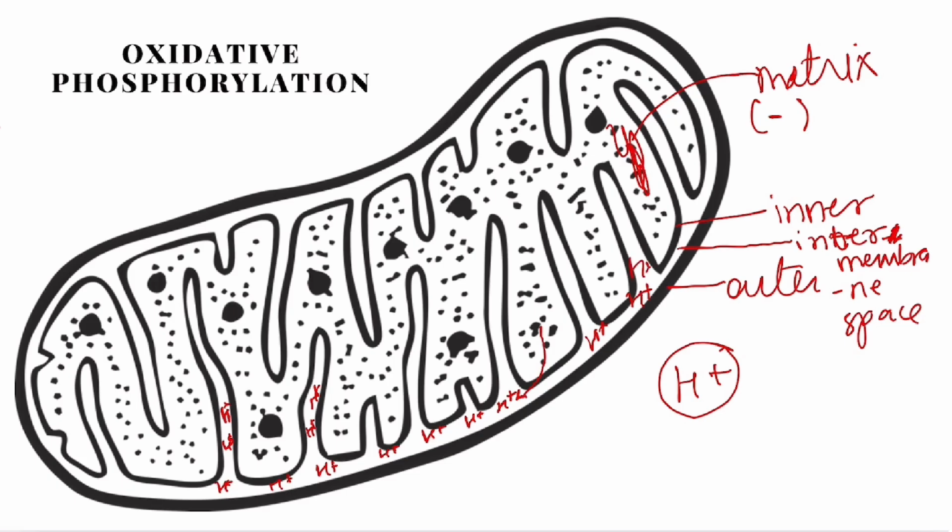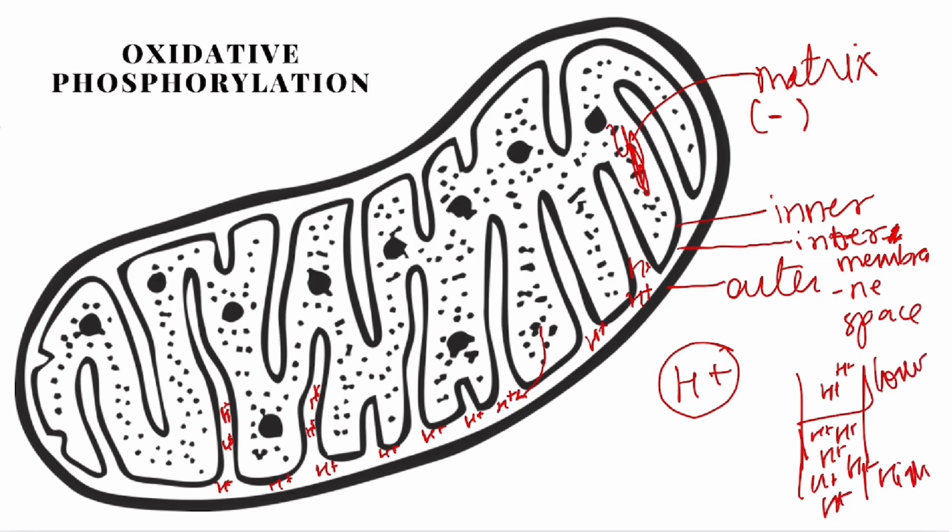So here at the intermembrane space, there will be a lot of concentration of hydrogen ions. So it's going to make a high gradient towards one side, and the other side it's going to have very low gradient. Now what is going to happen during this, the hydrogen ion is charged with a positive charge. Now positive will be attracted toward the negative charge, which is the matrix. Now the hydrogen ion needs to be pumped back into the matrix.